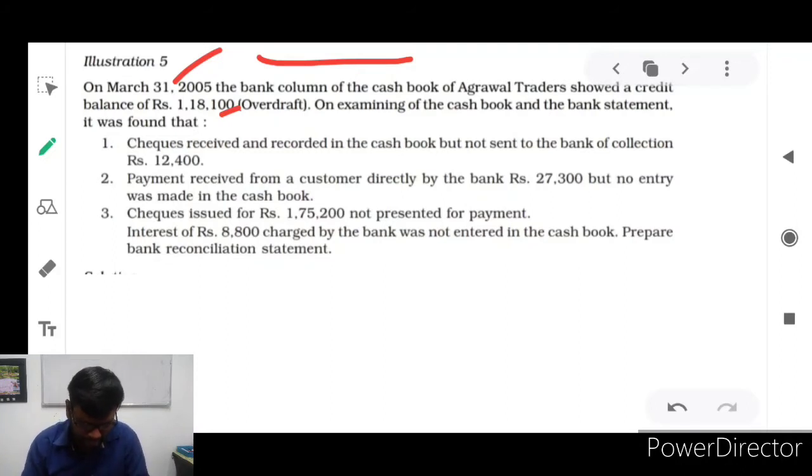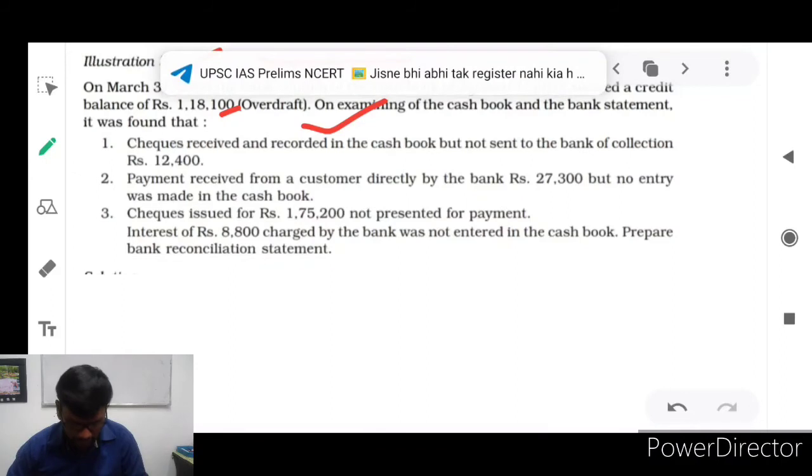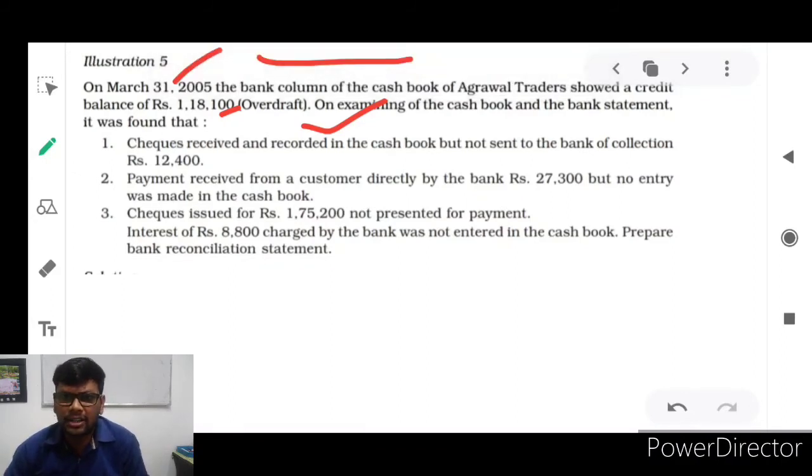Okay. Check received, and first item, check received and recorded in the cash book. You received a check from your debtors and recorded in your cash book, but not sent to the bank for collection. What kind of idiotic activities did this Agarwal Traders do? Check received from the debtor, amount rupees 12,400 worth of check it is, and immediately we have entered in the debit side of cash book bank column 12,400. But the great mistake the Agarwal Traders did, they failed to submit the check to the banker.